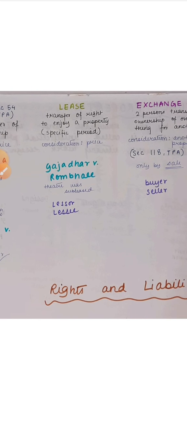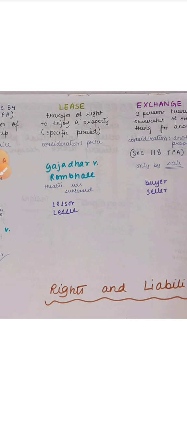The next important part is lease. What is a lease? Lease is a transfer of right to enjoy a property for a specific period of time. And here too, the consideration is price. We give price when we want to stay in an apartment, for example. We give rent in that case. Who is a lessor here? The person who lets out the property, and lessee is the person to whom the property is leased, the transferee.